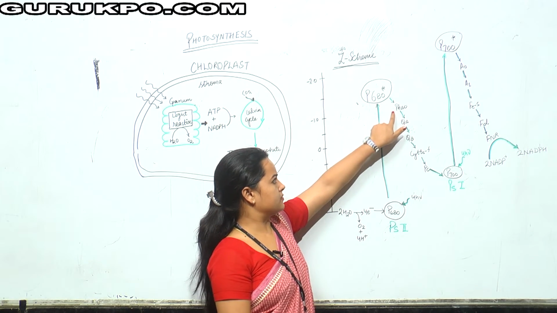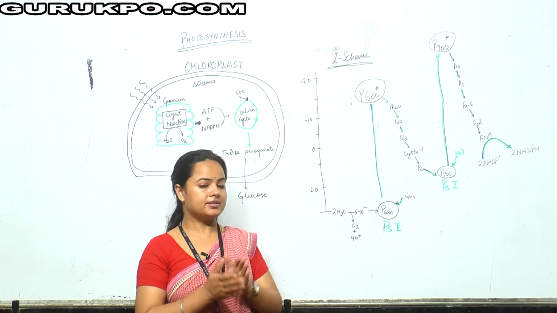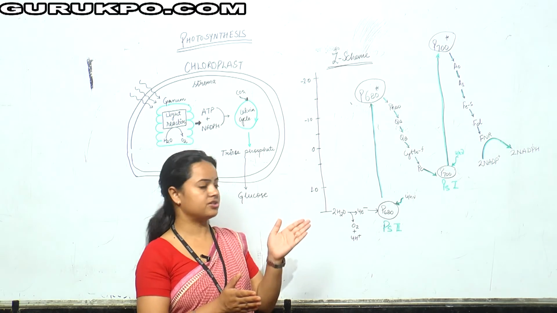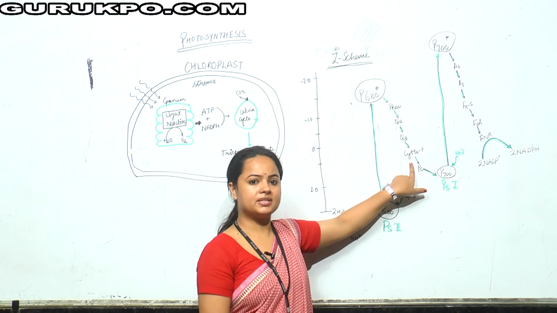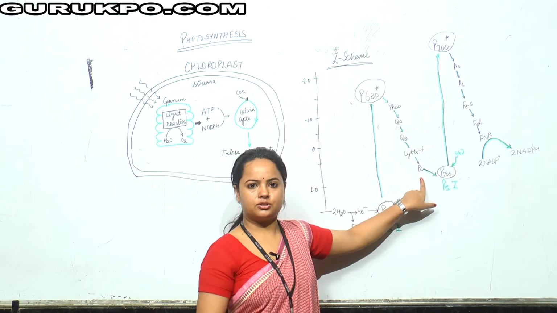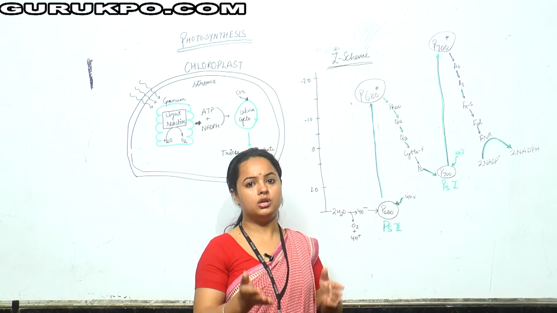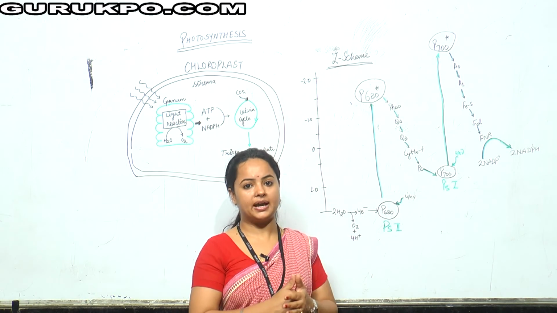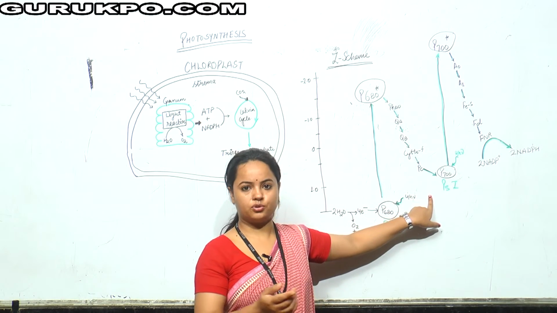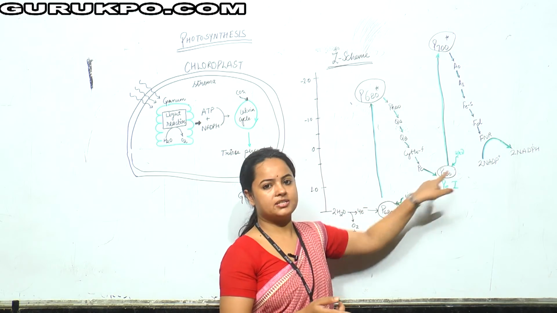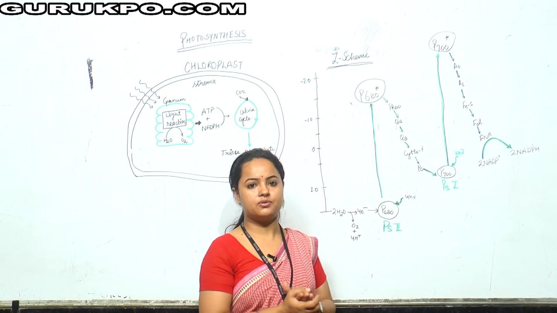Later the electron is transferred to the pheophytin. Pheophytin itself is a chlorophyll molecule where the central magnesium ion has been replaced with hydrogen ions. Later it goes to QA and QB, and then cytochrome b6f. The electron will be transferred to the plastocyanin and will reach another chlorophyll molecule which is capable of absorbing light with a wavelength of more than 680, and this will be referred to as P700, and the system will be referred to as photosystem 1.